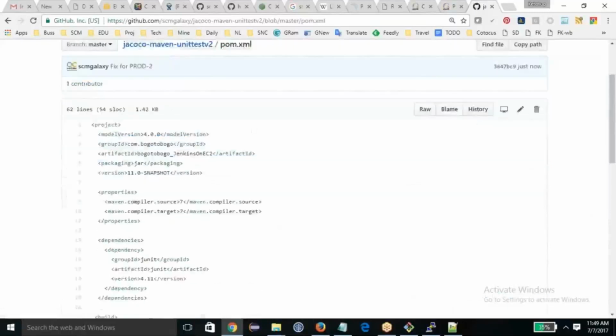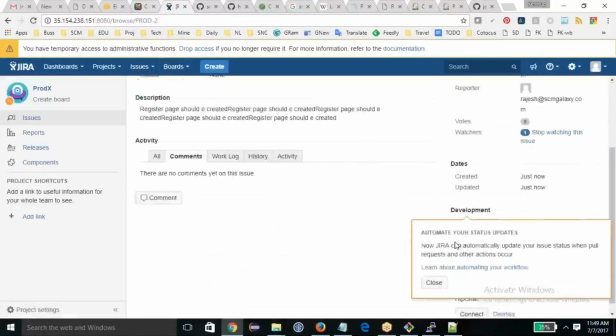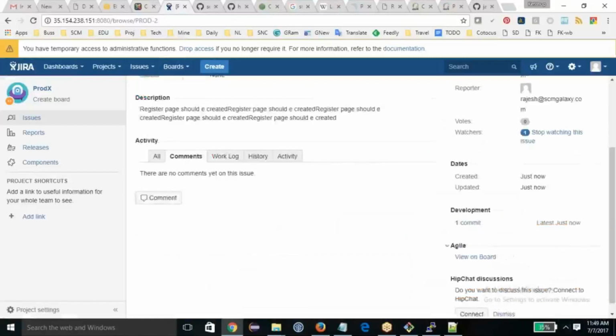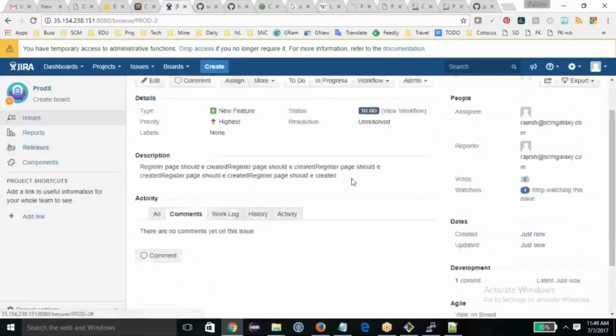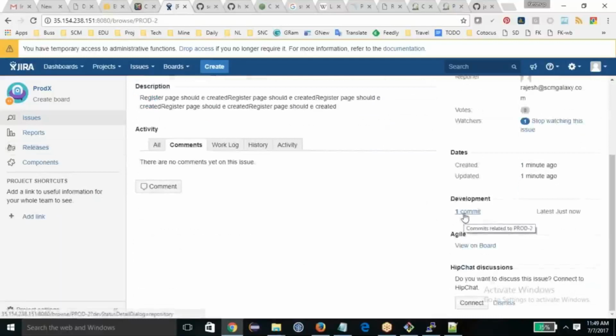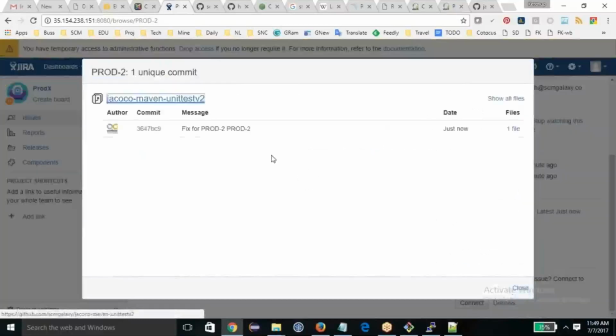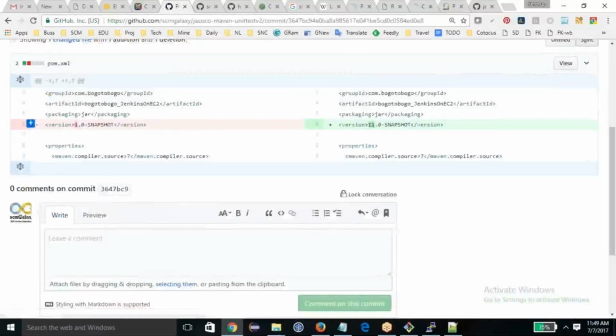Now I just did it, and after that you see that something has automatically come. This was not there earlier. One commit. That means for this Jira ticket, who is working and what commit has been made, you can automatically get it in Jira. And you can see that for this commit, this person has made these changes in GitHub.